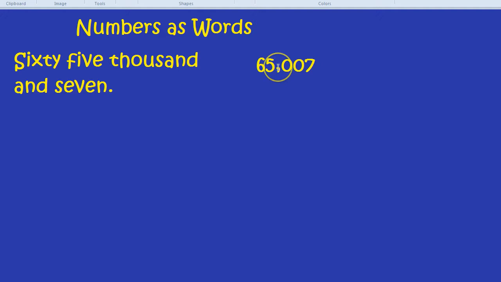Now you might be curious about that comma. That comma comes every 3 numbers from the end of the number. So I don't go 1, 2, 3 and put the comma after this first 0. We work from the back and go 7, 0, 0, then a comma. The reason we do that is just so visually, when you're looking at a number, you can kind of tell how big it is with a bit of practice just by where the comma is. That's the only reason we do it. It has no mathematical value at all.